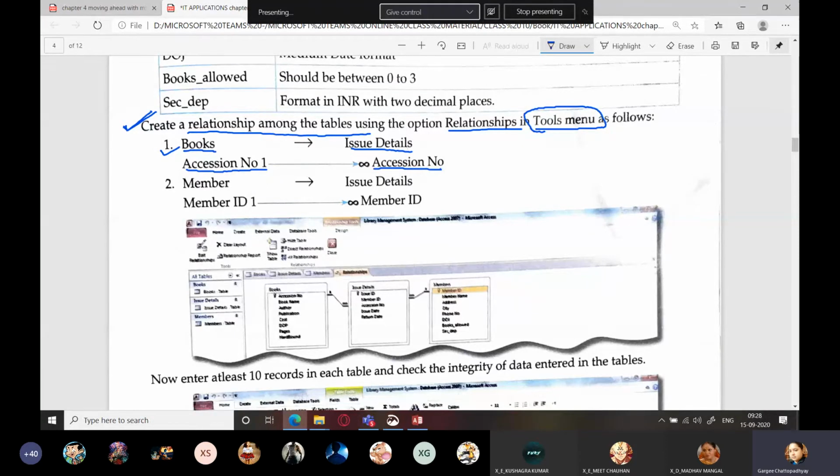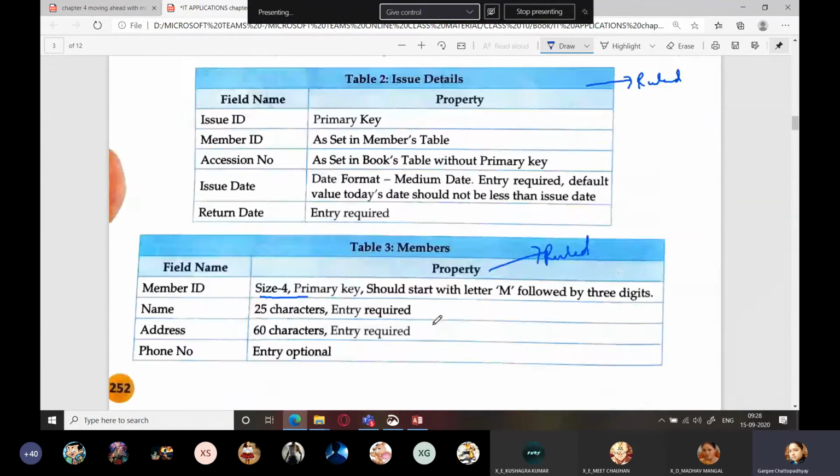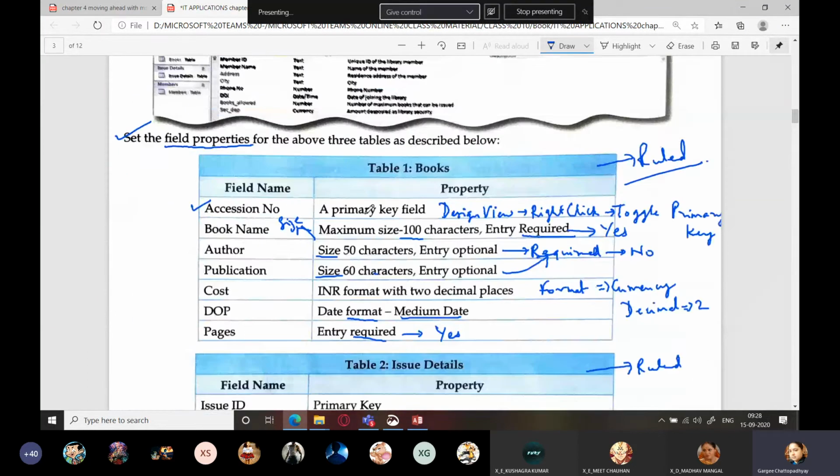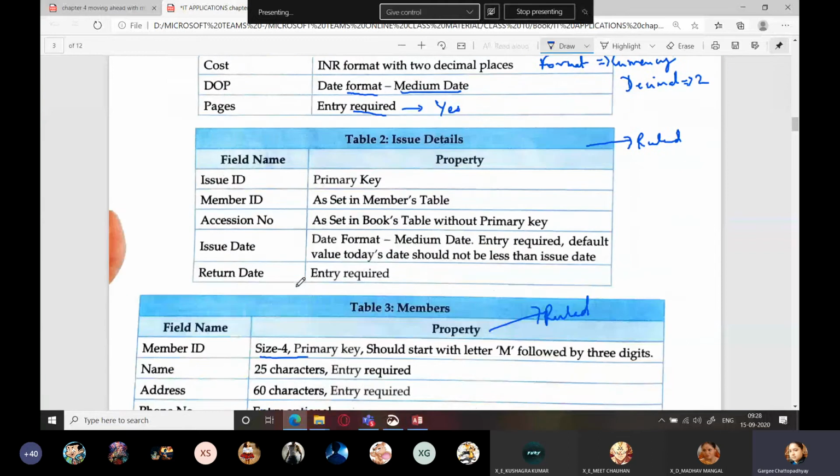Now look very closely, okay? We'll just move to the field that is accession number. So accession number is a primary key in which table? Books table. That means there would be only one value of accession number. Every book will have an accession number. Fine. Coming to issue details, what is the primary key over here? It is issue ID. And what is accession number over here? It is the foreign key.